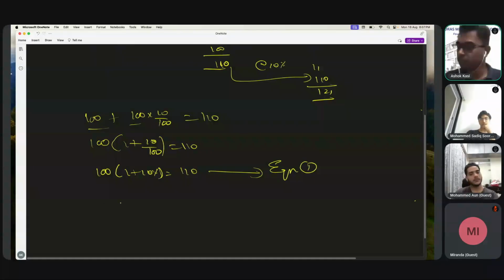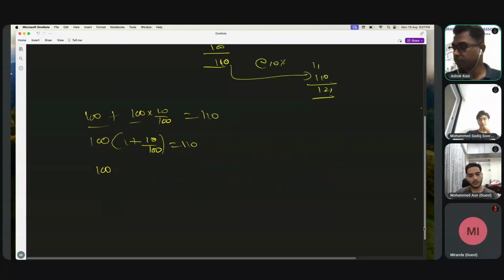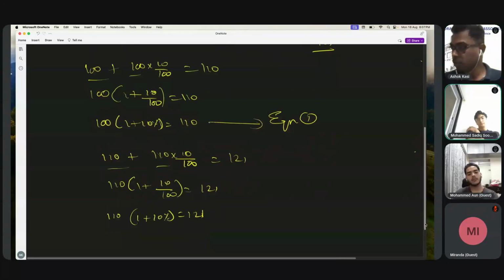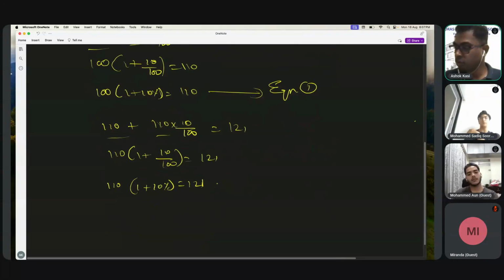Then the second one: 110 is growing at the rate of 10 percentage. So 110 into 10 percentage. That comes to what? 121. Now from here, I'll take the common factor out. 110 into 1 plus 10 by 100 is equal to 121. So 110 into 1 plus 10 percentage is equal to 121. Now this is equation 2.